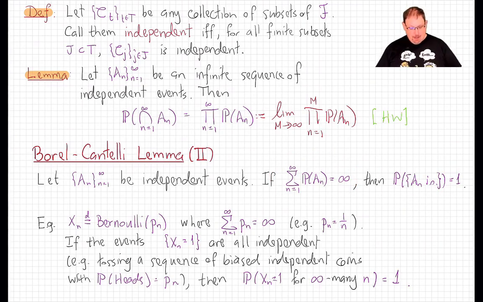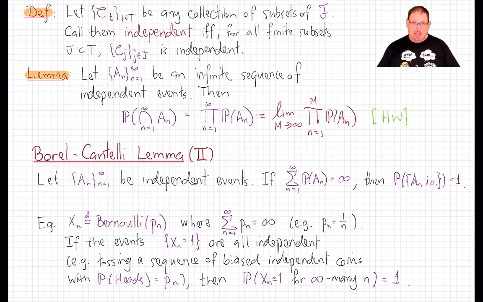Before we prove that, let's look at the example that we gave once before, now having the formal statement here. Suppose that I have a sequence of Bernoulli random variables with some probabilities p_n, for example p_n equal to 1 over n, that form a non-summable sequence. If the events X_n equals 1 are all independent, then the Borel-Cantelli lemma, part 2, tells us that X_n will equal 1 for infinitely many n, with probability 1.